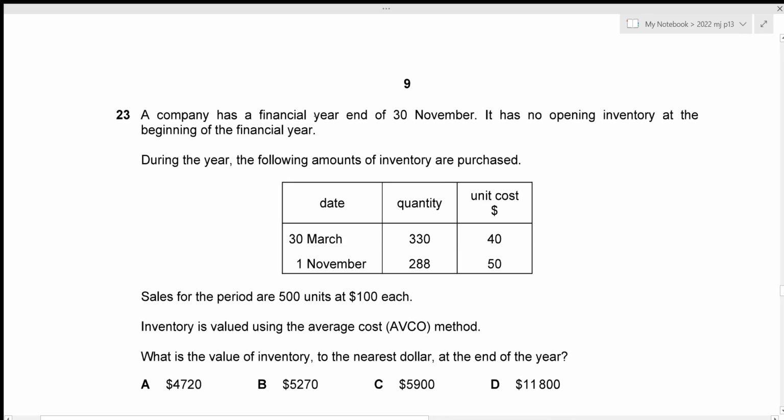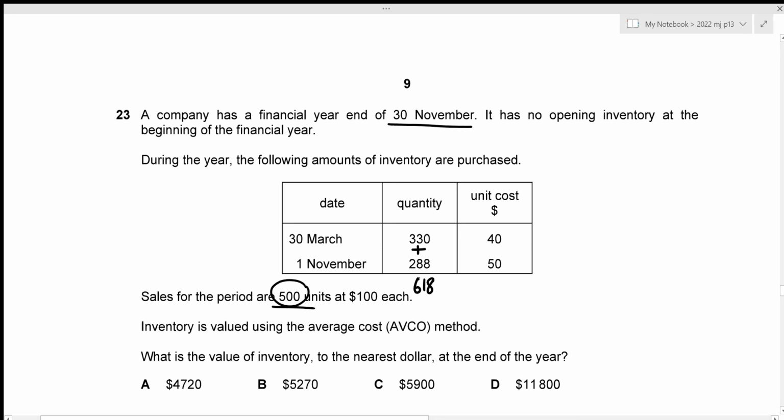A company has a financial year end of 30 November. It has no opening inventory at the beginning of the financial year. And during the year, the following amounts of inventory are purchased. Sales for the period are 500 units at 100 each. So these are the number of units sold. Let's figure out the total number of units bought. That is just going to be 330 plus 288, which results in 618. So out of 618 units, 500 units are sold. And inventory is valued using the average cost AVCO method. Now we need to figure out the value of inventory to the nearest dollar.